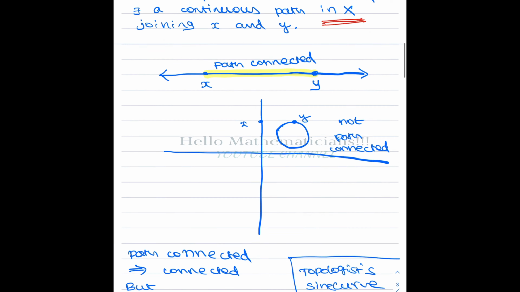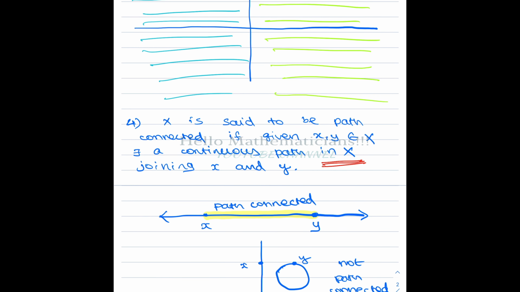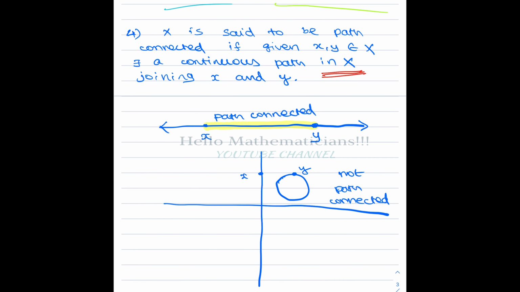Let's prove it. Before proving, let's say what path connected means. A set X is said to be path connected if you take any two distinct points from X, then there exists a continuous path. Path means it is some continuous curve in X. That is a very important thing: in X, joining x and y. So for any two points there exists a continuous path joining x and y in X itself, then X is said to be path connected.